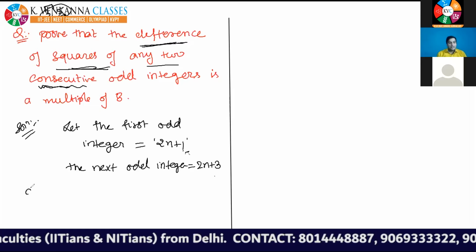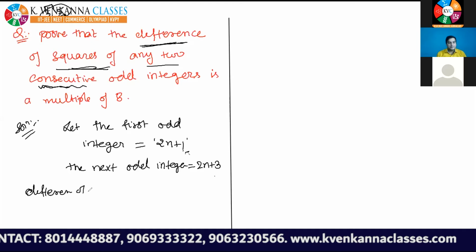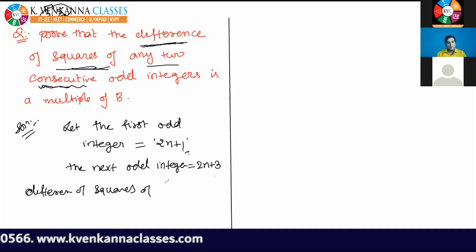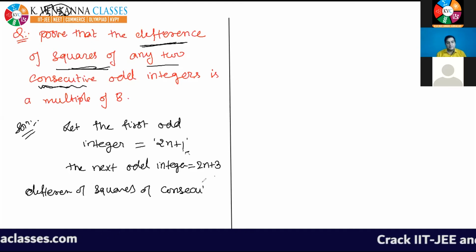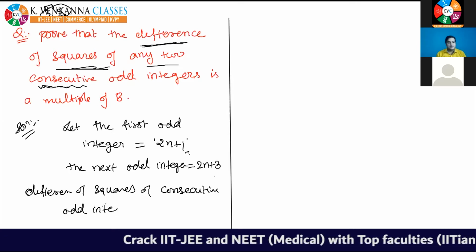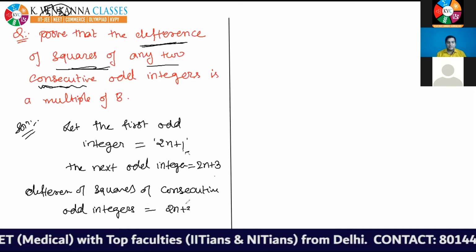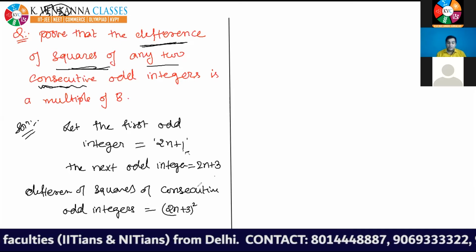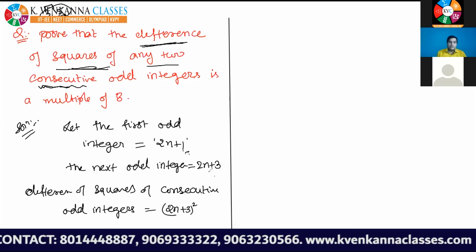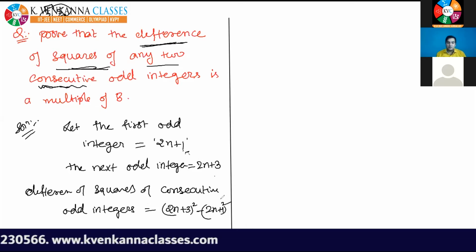Now, I have to take the difference of squares of consecutive odd integers. It is (2n plus 3) whole square minus (2n plus 1) whole square.